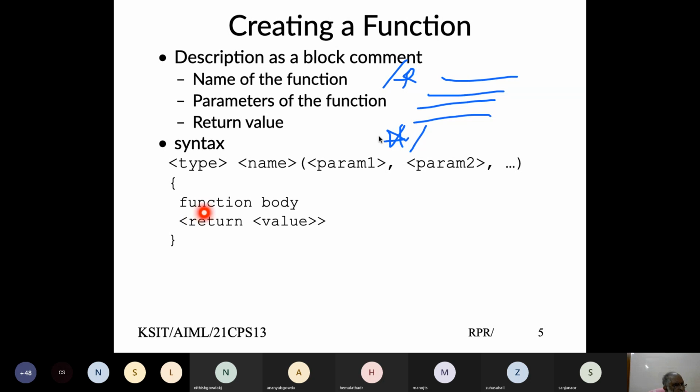If it is a void, you don't need to have that, or you can simply do a return, because for a void meaning no values to be returned, you can't return a value. But for any other function, you need to return a value and use that.